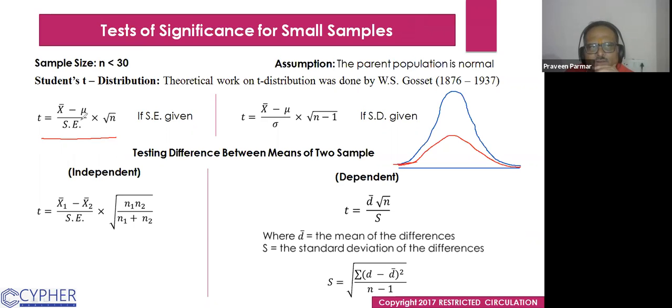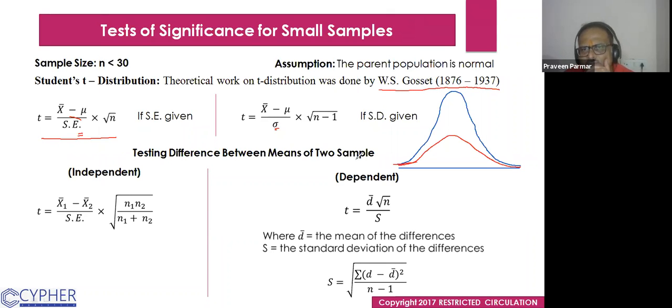If the standard error is given to us, then we multiply it by root n. And if the standard deviation of the sample is given to us and the standard error is not given, then we multiply it by root n minus 1. This is for a single sample. The theoretical work on the T distribution was done by W.S. Gossett, 1876 to 1937.